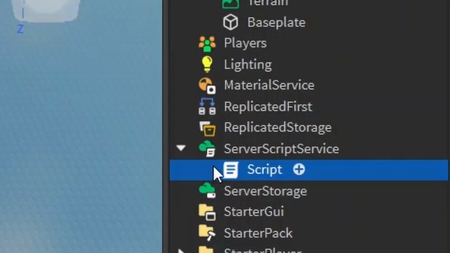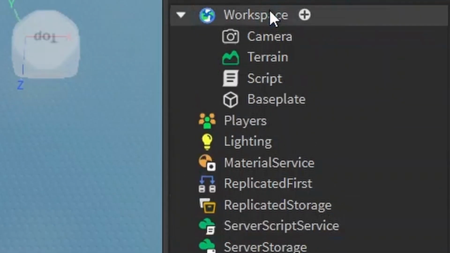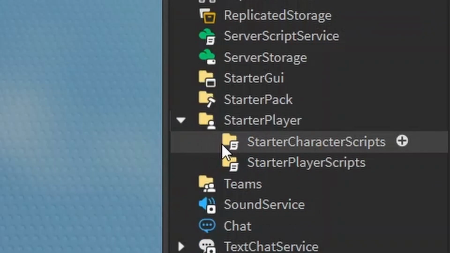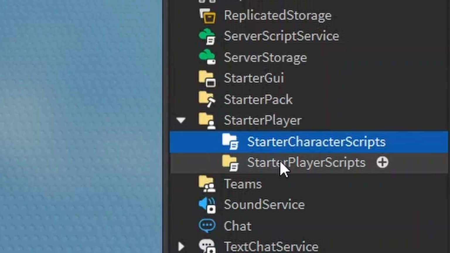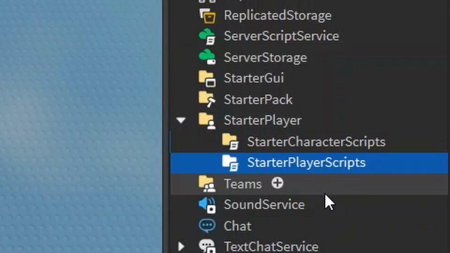That's because they're known as server scripts, and you can put them in workspace too. But for local scripts, you should put them somewhere that replicates for each player that joins. If you don't know what that means, it's fine. Just put them in either StarterCharacterScripts or StarterPlayerScripts.